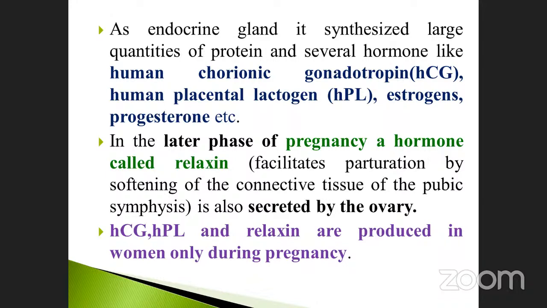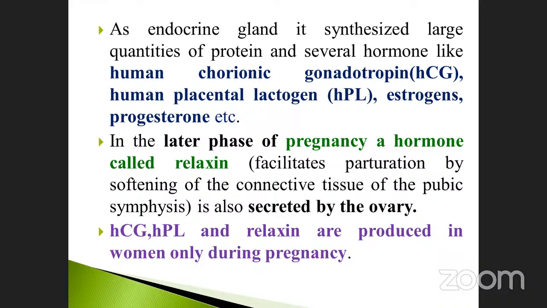Then HCG and HPL are already mentioned here. Human chorionic gonadotropic hormone as well as human placental lactogen. These are all mnemonics. Note it down, my dear students. Expansion aspect, sometimes they may ask. And relaxin, these hormones are produced in women only during pregnancy. Sometimes they may ask the question from the NEET point of view.